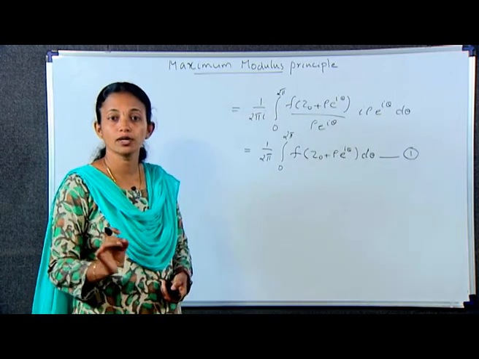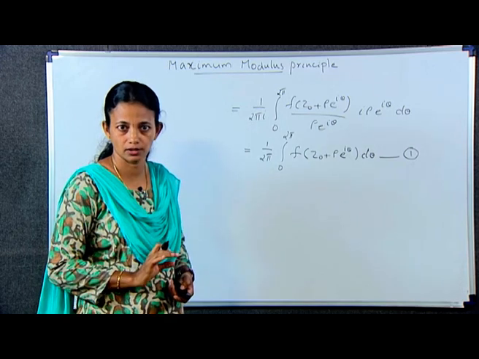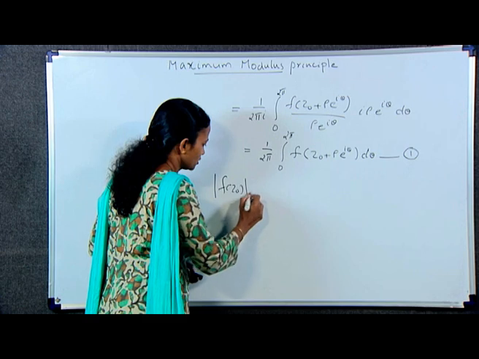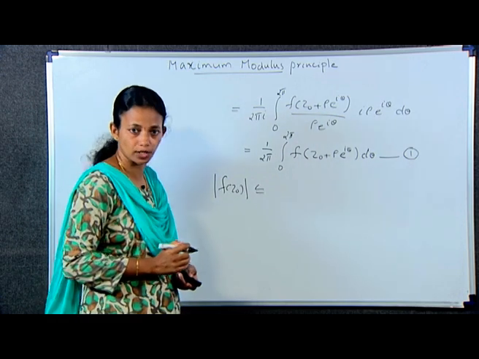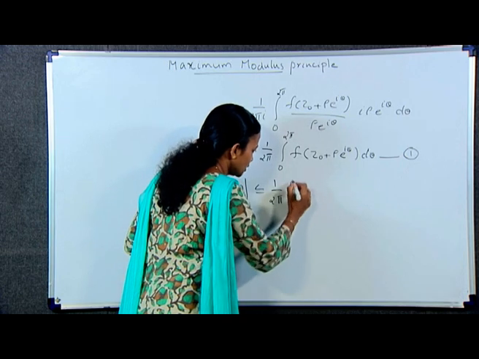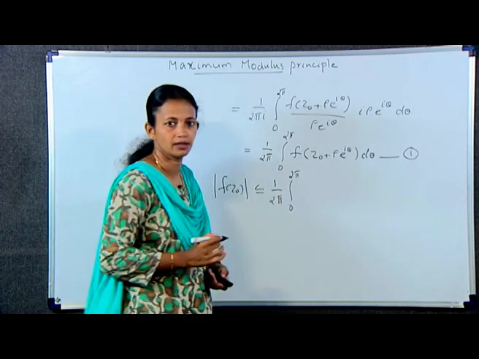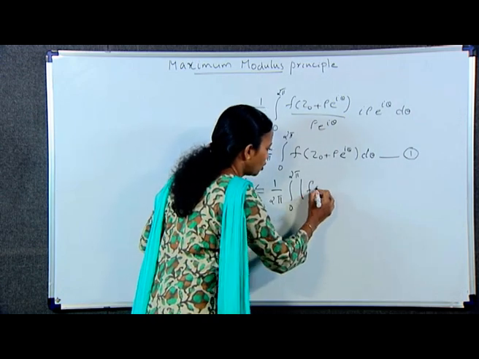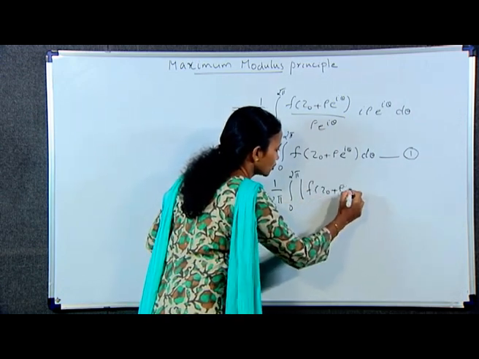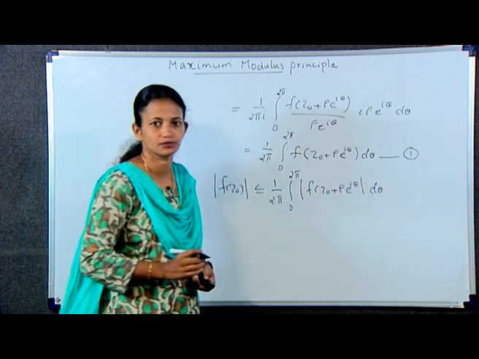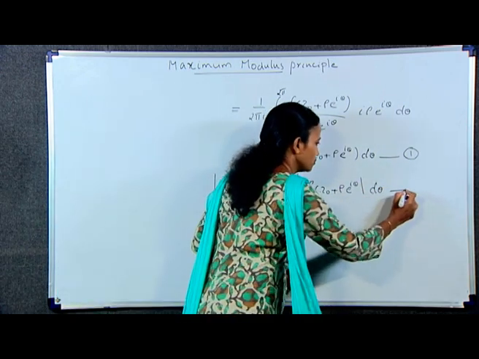Hence, modulus of f of z naught is less than or equal to 1 by 2 pi integral 0 to 2 pi modulus of f of z naught plus rho e raised to i theta d theta. Equation number 2.